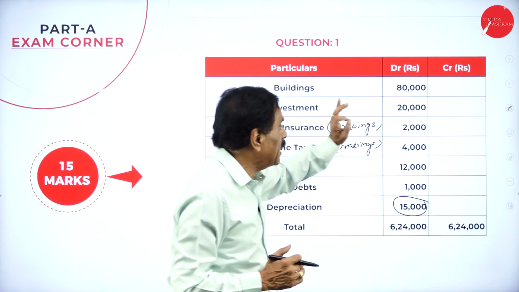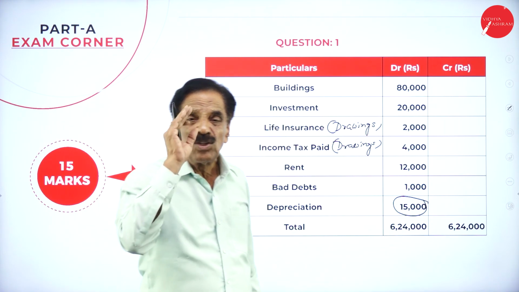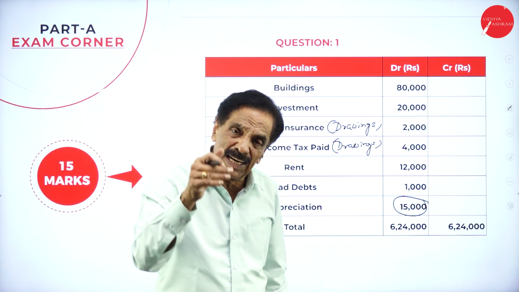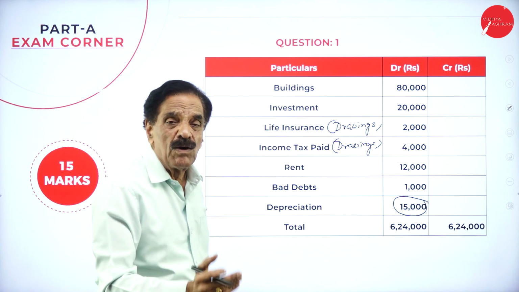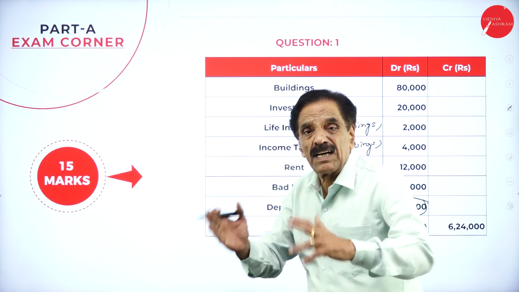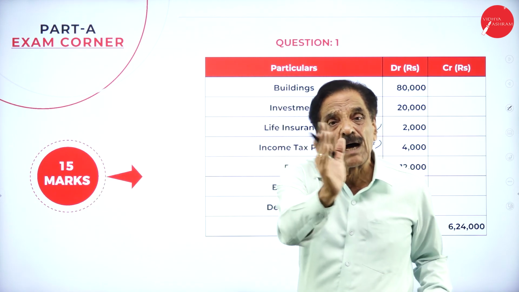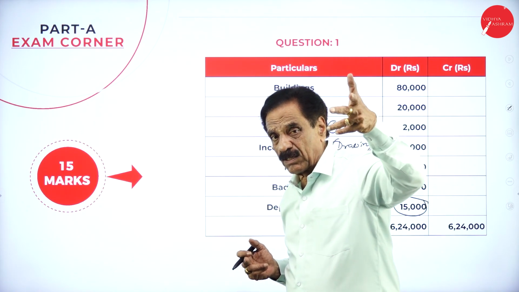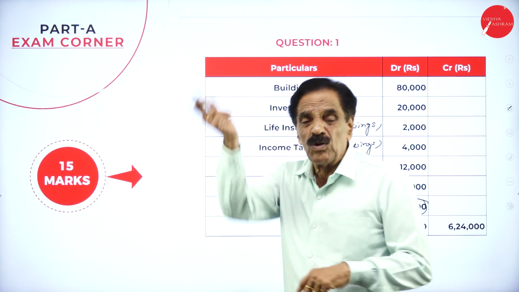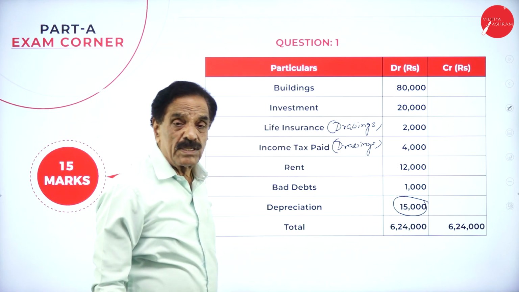The item which appears in the trial balance should come only once, either in the trading account or in the profit and loss account or in the balance sheet. Whatever items come from the adjustment should appear twice: one in the trading account and one in the profit and loss account, or one in the profit and loss account and one in the balance sheet. Two times they should appear.